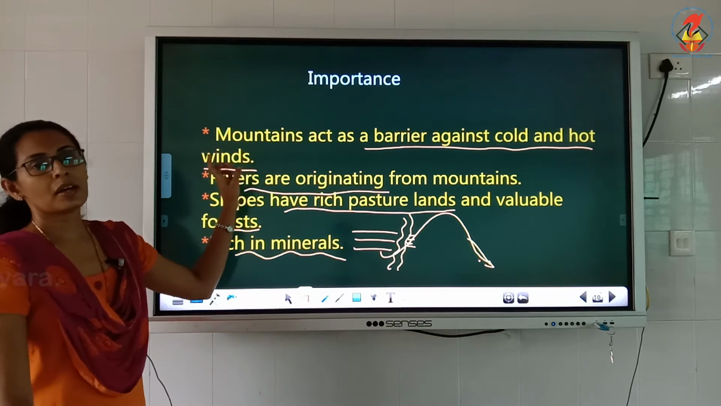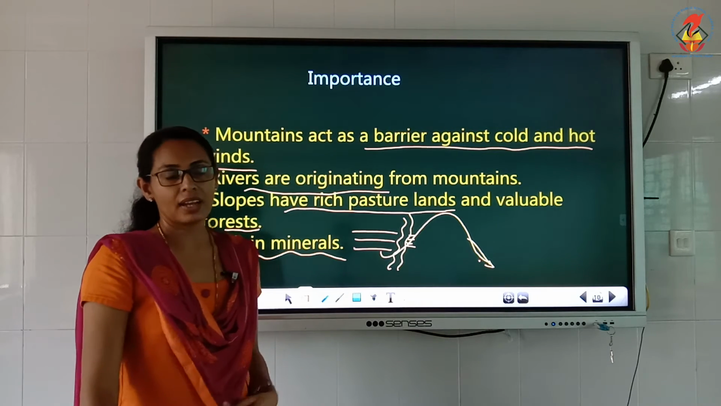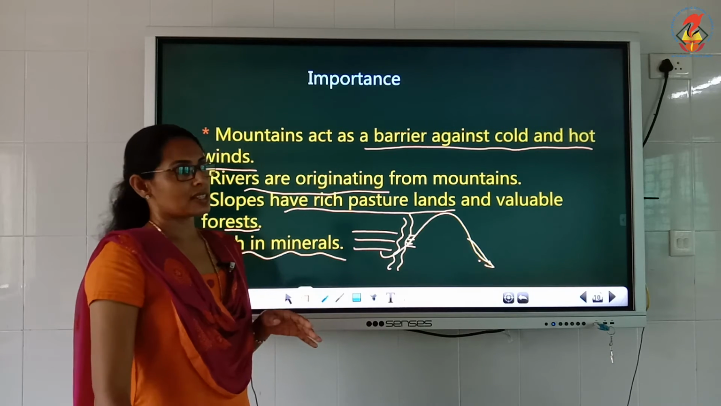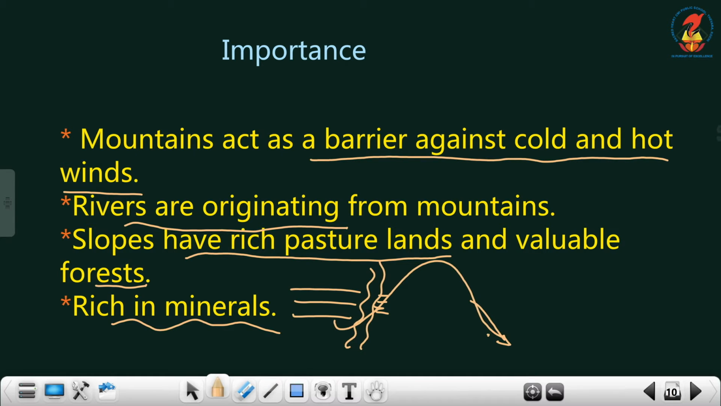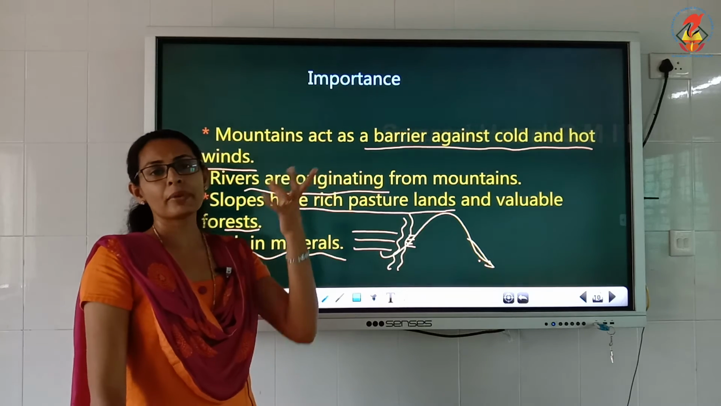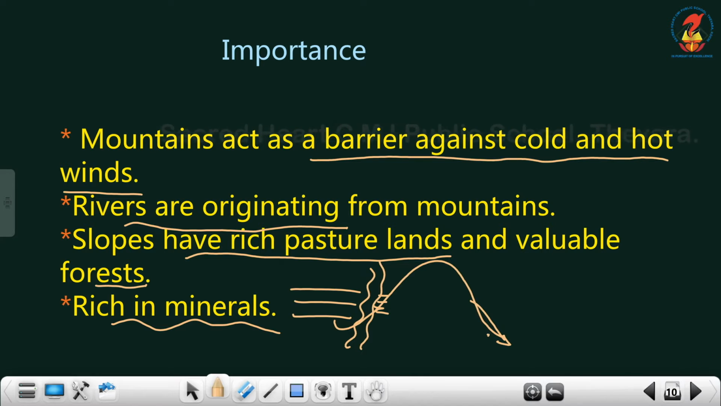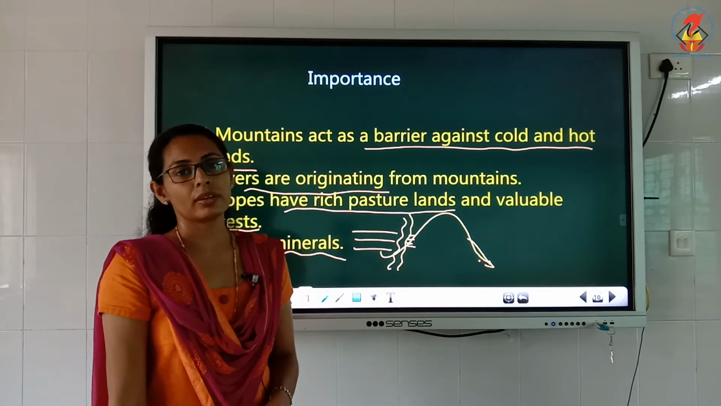So first one is mountains act as a barrier against cold and hot winds. They block the cold and hot winds. Second one, rivers are originating from the mountains, often because of melting snow. Some rivers are originating from there. Then next one, all the slopes have rich pasture lands and at the same time very valuable forest. Next one is the mountains are rich in minerals. Clear children? So this is about the mountains.